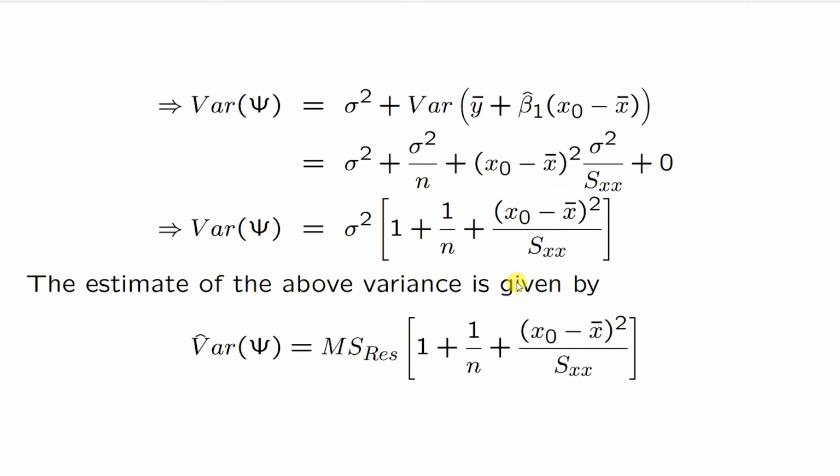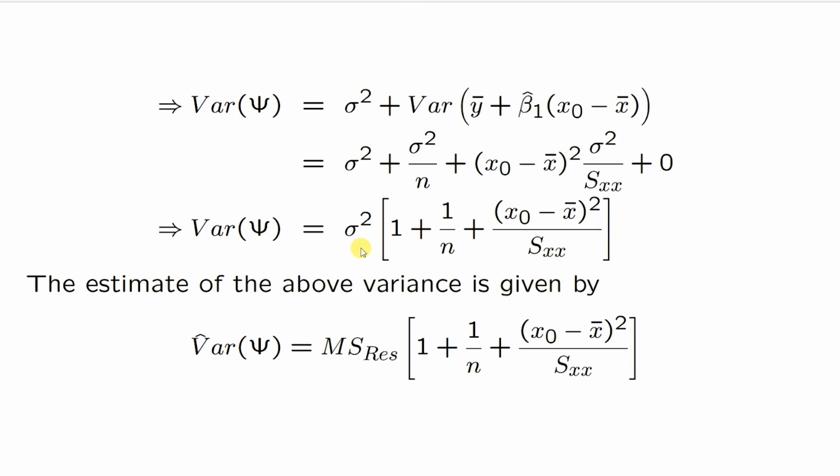Once again, using a similar approach to that seen in the earlier interval estimation, let us substitute for beta naught cap and take beta 1 cap as common. Once again we get the form variance of a plus b, that is variance of a plus variance of b plus 2 into covariance between a and b, where the covariance term becomes 0. We can observe that in all the three terms sigma square is common. So if we take sigma square as common, the final expression we get for variance of psi is sigma square into 1 plus 1 by n plus (x naught minus x bar) whole square divided by sxx.